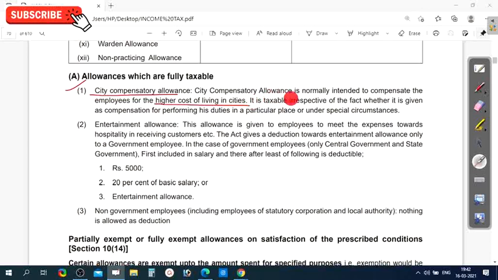And it is taxable irrespective of whether it is given as compensation for performing his duties in a particular place under special circumstances.